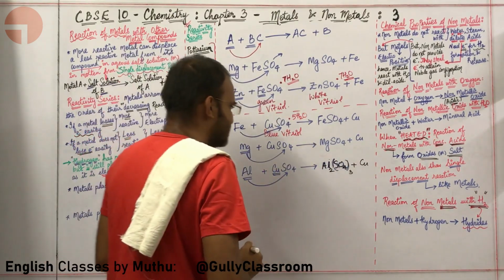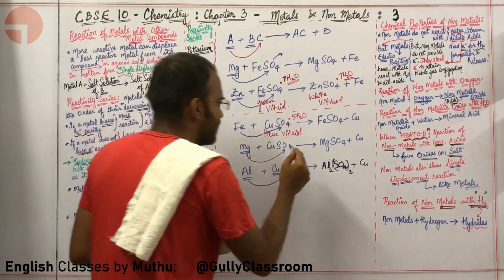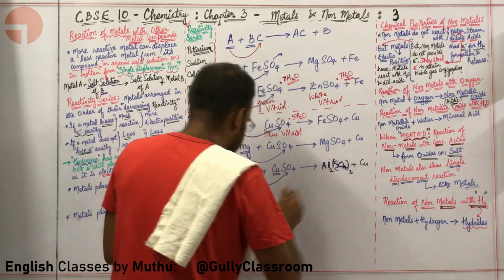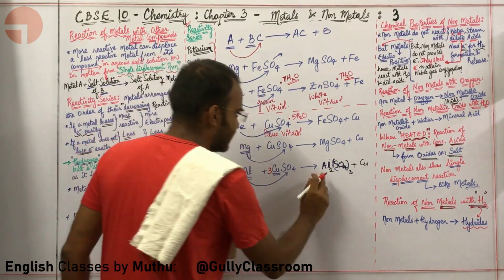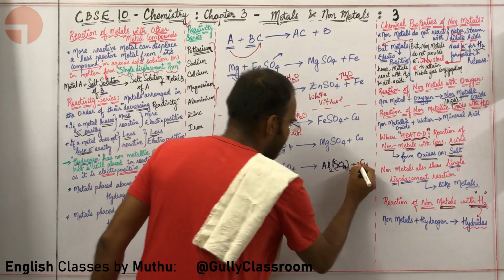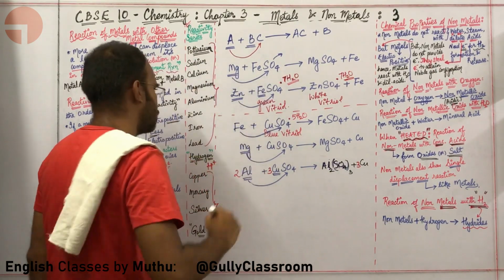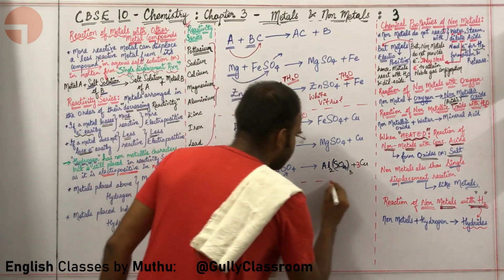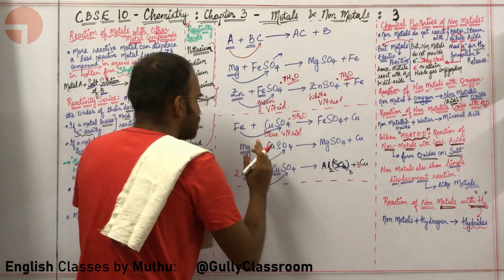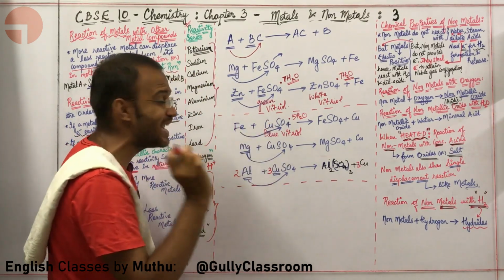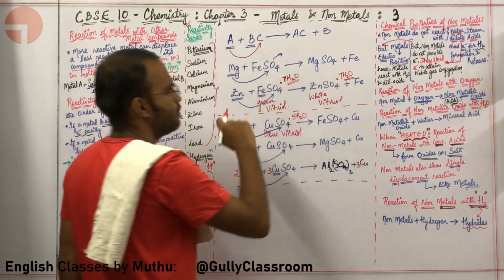Sir, do balance this particular equation. Absolutely. How are we supposed to balance this particular equation? Here there are 3 sulfates, so I am going to put a 3 over here. Here there are 3 copper, so I am going to put a 3 over here. Here there are 2 aluminium, so I am going to put a 2 over here. That's basically more reactive metals than copper displacing copper out of its compound.